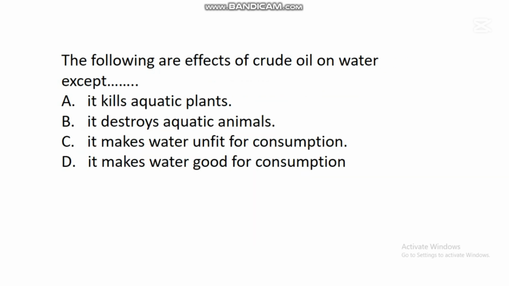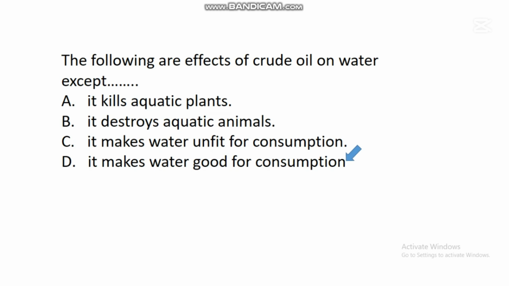The next question says, the following are effects of crude oil on water except dash. A. It kills aquatic plants. B. It destroys aquatic animals. C. It makes water unfit for consumption. D. It makes water good for consumption. In this question, the correct answer is D. It makes water good for consumption.